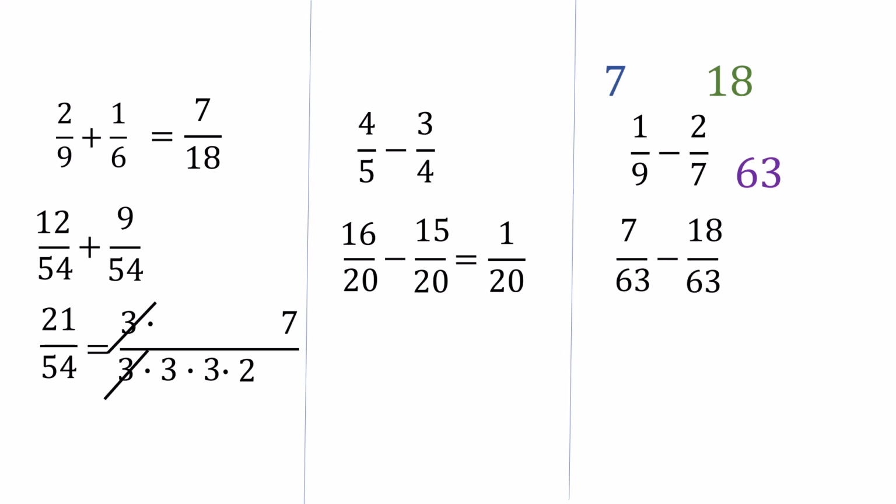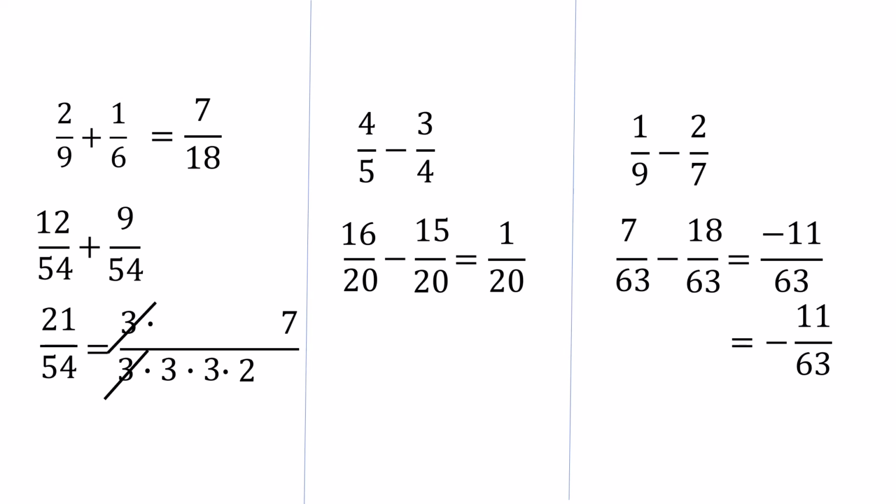We have our common denominator, so all we have to do is subtract the numerator. Well, 7 minus 18 turns out to be negative 11 over 63. We could say that, which is cool, but usually we like to put the negative sign in front of it. So the answer for 1 over 9 minus 2/7 is negative 11 over 63. And you did it.